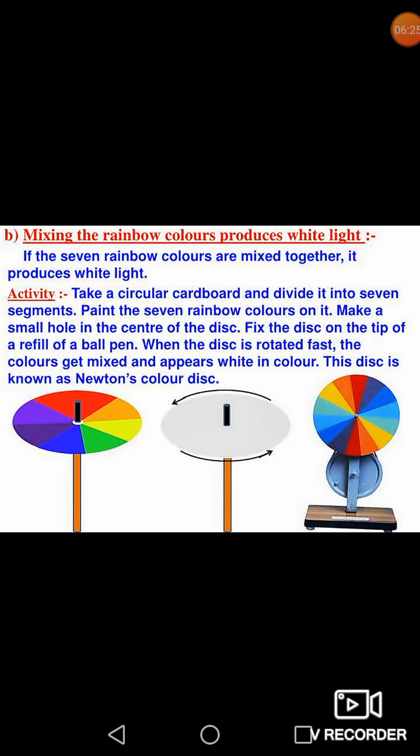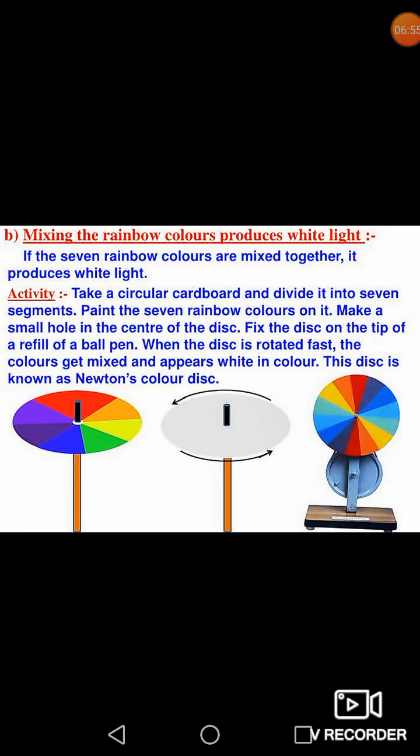It consists of a circular disk divided into 7 pairs of segments. Each pair of segments is colored so that all the colors of the visible spectrum appear on the disc. The disc is mounted on a stand and can be made to rotate about a horizontal axis passing through its center. When the disc is rotated fast, the disc appears white. This shows that white light consists of 7 colors.